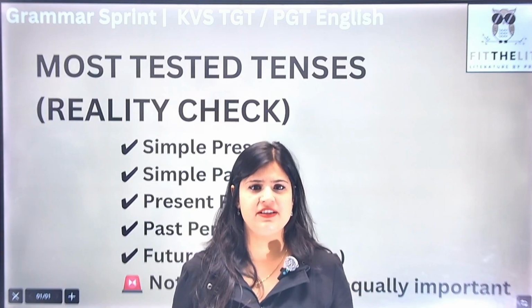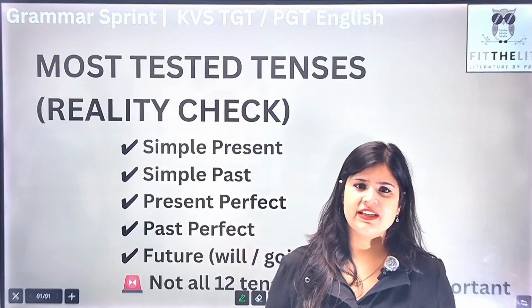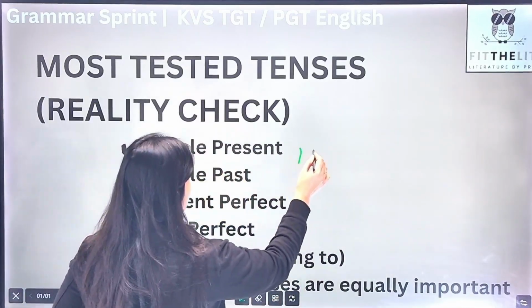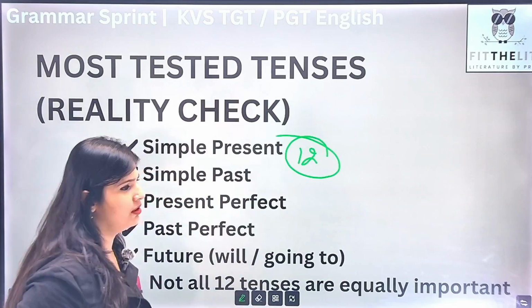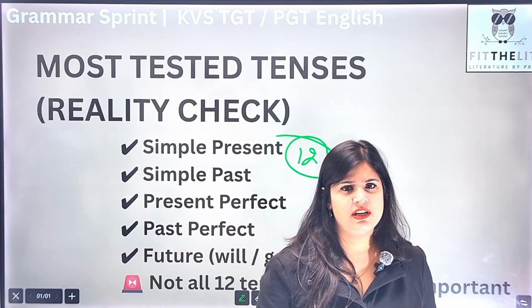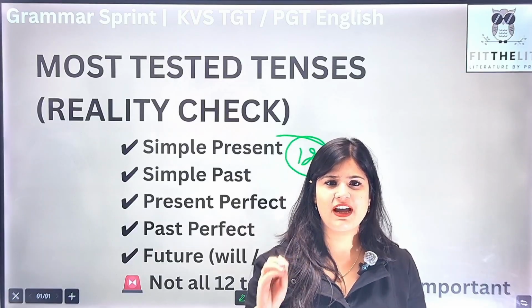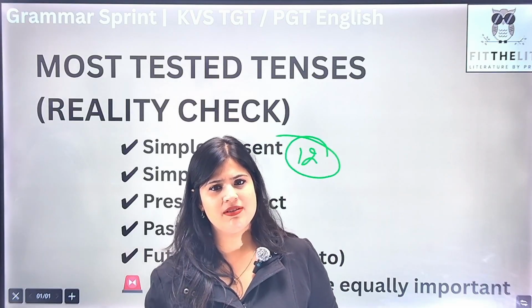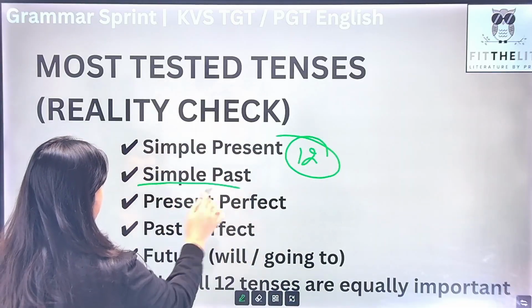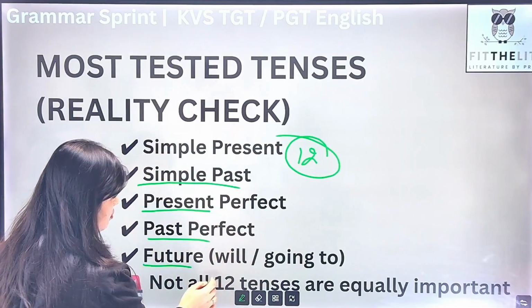Let me give you a reality check that in most of the examinations, all the tenses, there are 12 subcategories. How many? There are 12 subcategories, we all know. But 12 की 12 important नहीं है examination के लिए. So we are going to focus on the 5 tenses that are important from examination point of view, right? So simple present, simple past, present perfect, past perfect, and future.